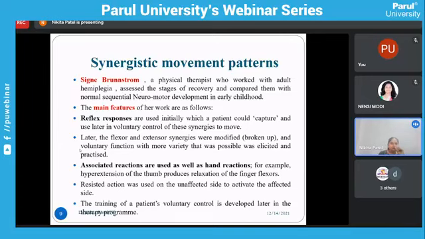Sometimes if the right side is affected, we can give resisted exercise to the left side. If we give resisted movement on the left side, then because of the associated reaction you can see movement on the affected right side. So this is the associated reaction we can use for treatment purposes in the synergistic movement pattern, that is the Brunnstrom approach. The training of the patient's voluntary control is developed later in the therapy program.